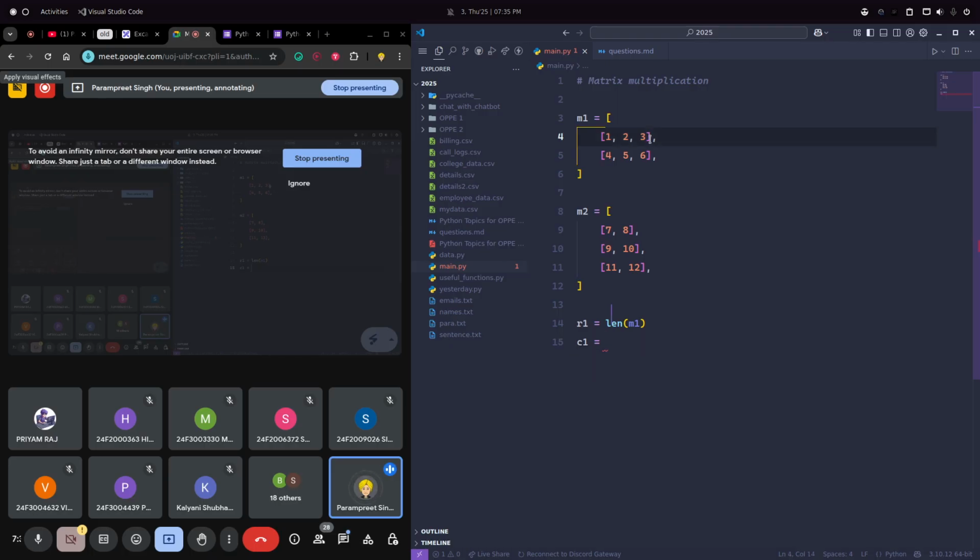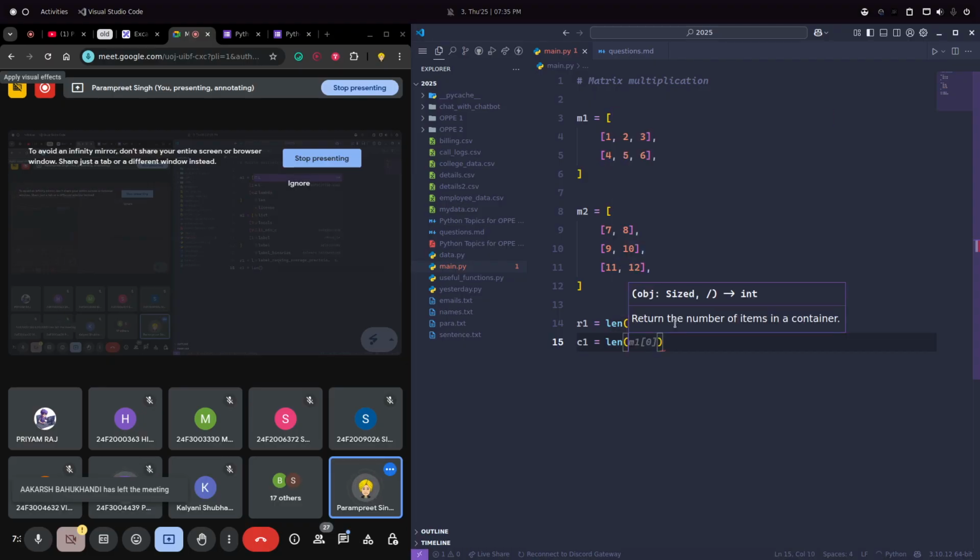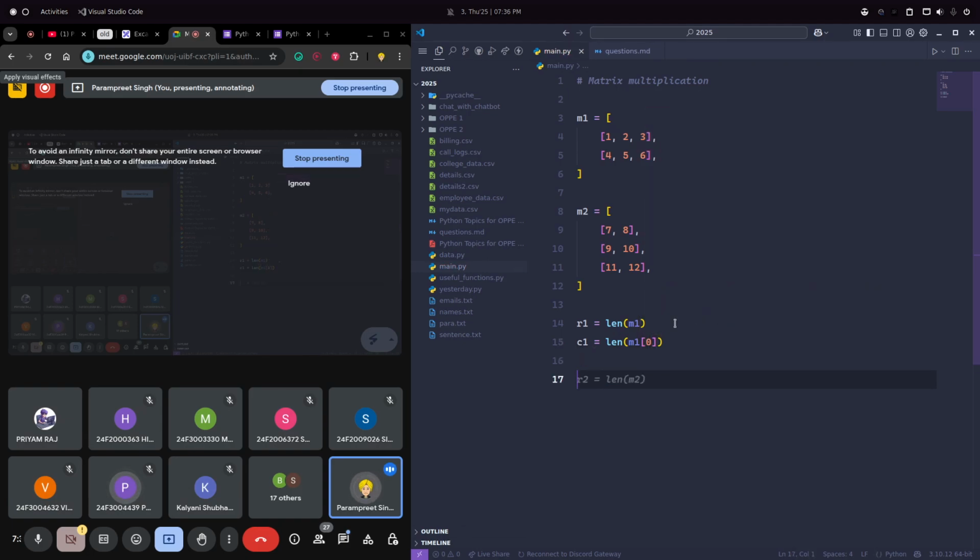See, the nested inner list has the same number of elements, and those are the number of columns. So we can take any row from the first matrix and compute its length. That will be the number of columns. Is it clear?